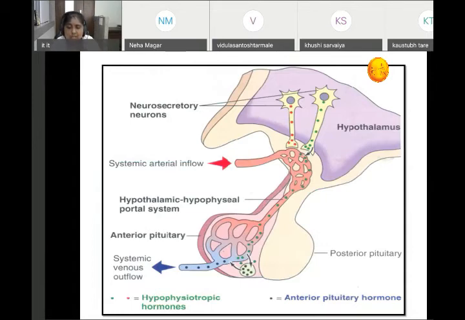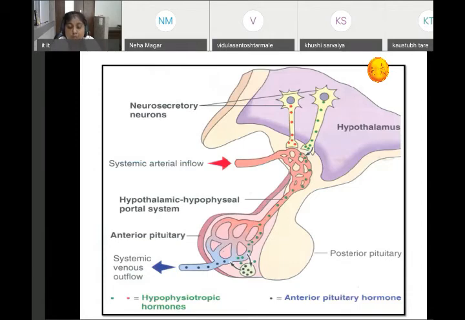I have already told you that the hypothalamus is one of the glands. It secretes 6 hormones, 2 inhibitory and 4 releasing hormones: growth hormone releasing hormone, thyrotropin releasing hormone, CRF, corticotropin releasing hormone, gonadotropin releasing hormone, growth hormone inhibitory hormone.